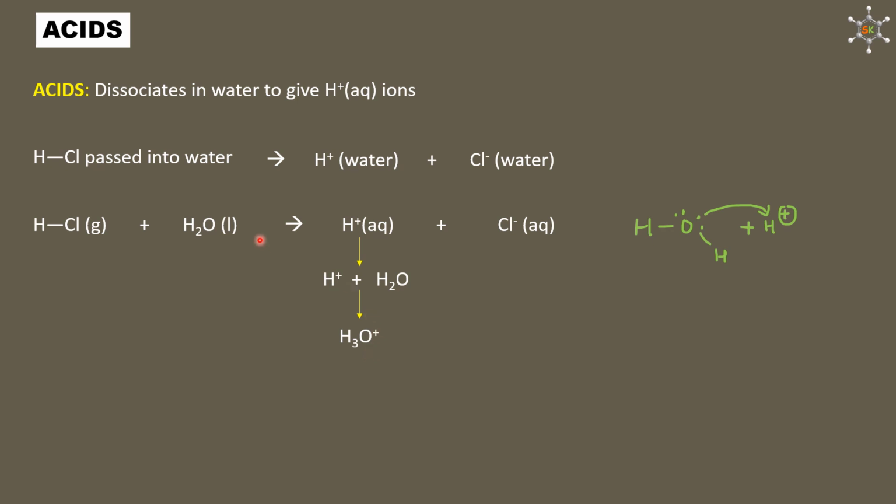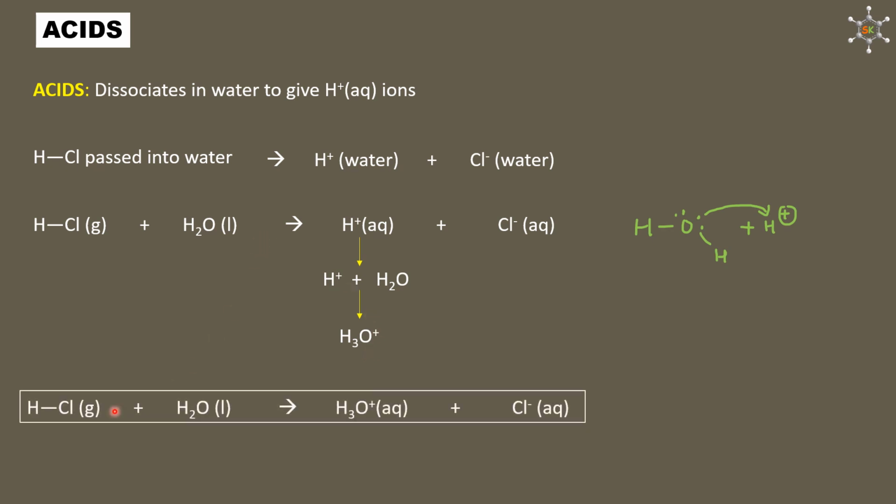So this equation can be rewritten as HCl gas reacting with water molecules giving H3O+ (aq) ions and Cl- (aq) ions. This H3O+ specifically can be called hydronium ions. So we can give one more definition for acids, that is, acids are substances which dissociate in water to give hydronium ions.